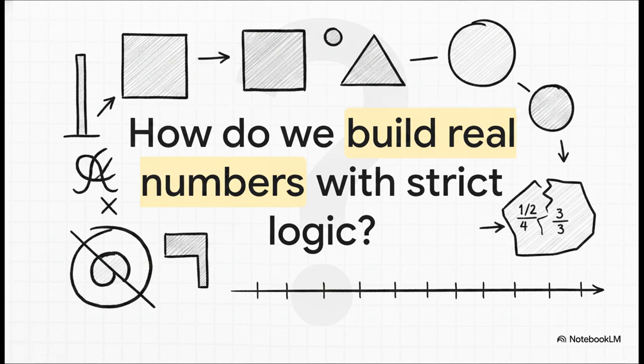But this leaves us with one final, incredibly provocative thought. Now that we have all this strict, heavy machinery in place, how do we actually use it to mathematically construct the real number line completely from scratch? How do we cure the geometric inadequacies of simple fractions? Well, that is a profound question, and it perfectly sets the stage for our next chapter, where we're going to build the real numbers out of nothing but pure logic.